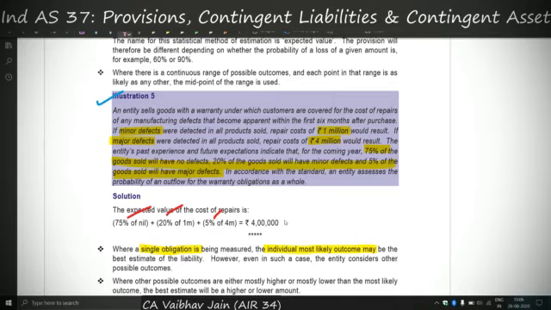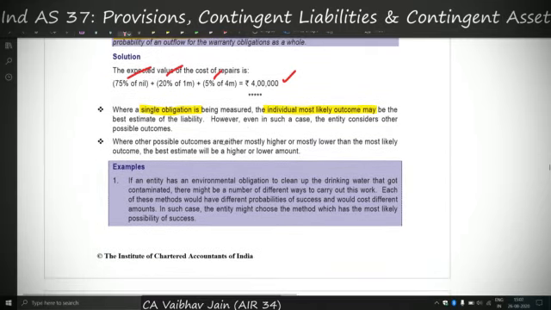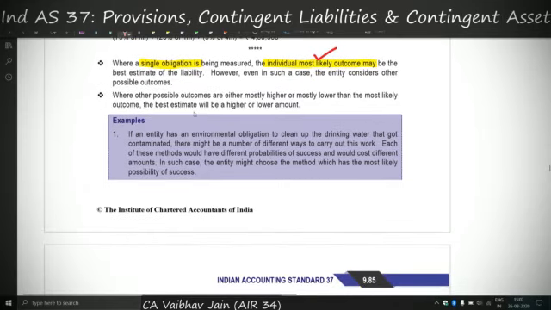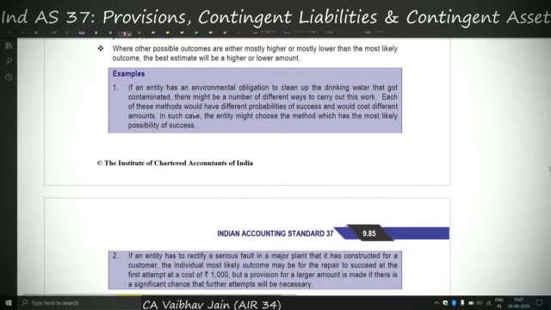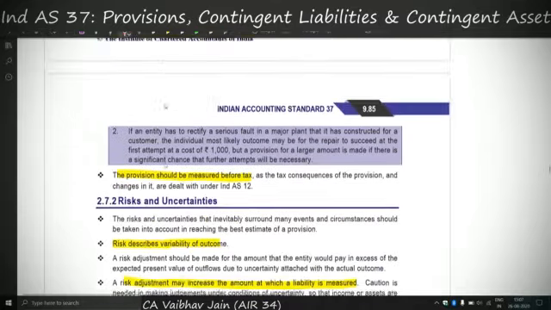So our expected value of cost of repairs is 4 lakh rupees. This is the best estimate. See, it's pretty simple. Where a single obligation is being measured, the individual most likely outcome may be the best estimate. These are question-to-question basis, and whenever the question is given we can identify how to calculate the best estimate, just like we did right now in illustration 5.